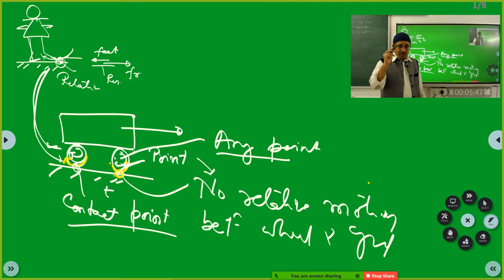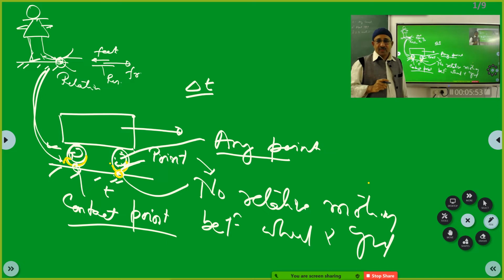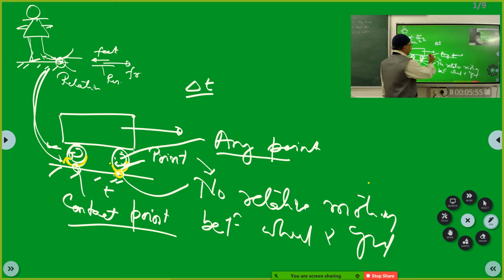Please appreciate that for motion to happen, you must give a time interval delta t. If I say at an instant of time t, every point is at rest with respect to ground. Motion will always take place in an interval of time.